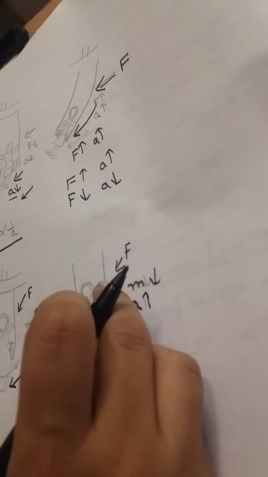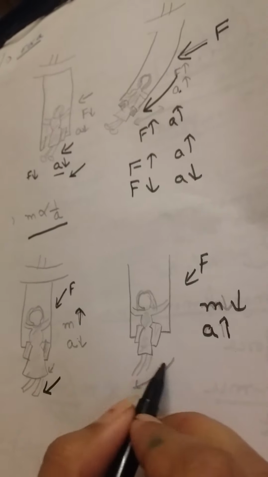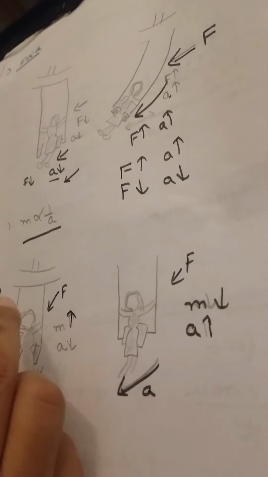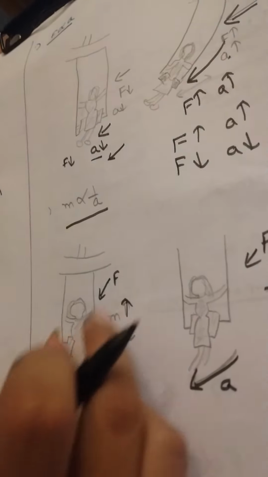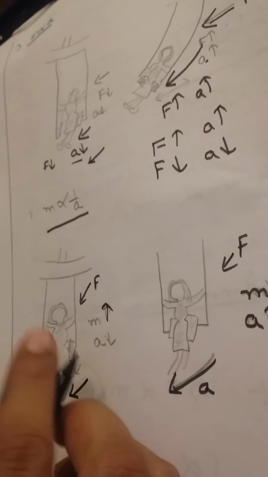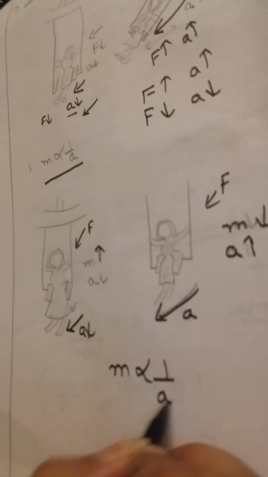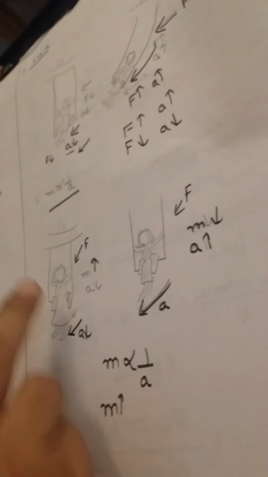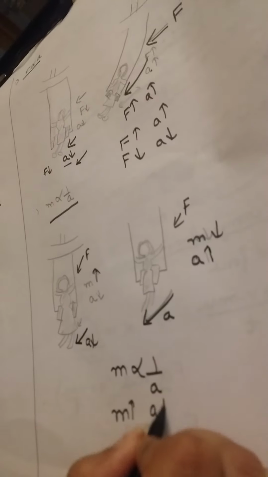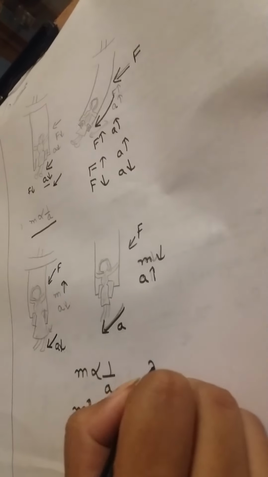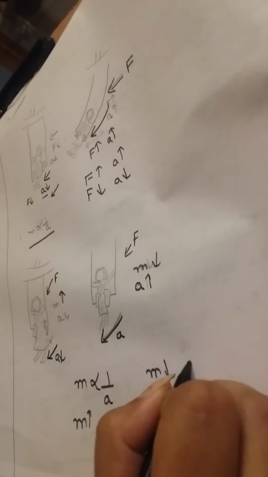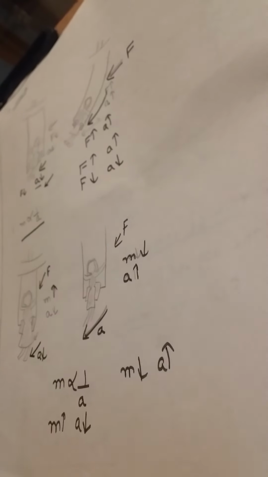more. The girl with less mass, on the application of the same force, will produce more acceleration compared to the heavy girl. By applying the same force on her, the acceleration would be lower due to her higher mass. So we can say that mass is inversely proportional to acceleration. If I increase the mass, then the acceleration would be lower. If I decrease the mass, then the acceleration would be high, in case I apply the same force on both sides. Thank you.